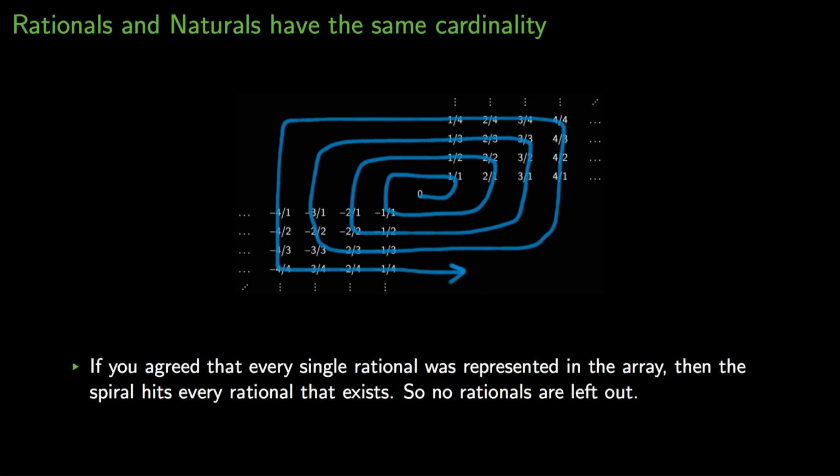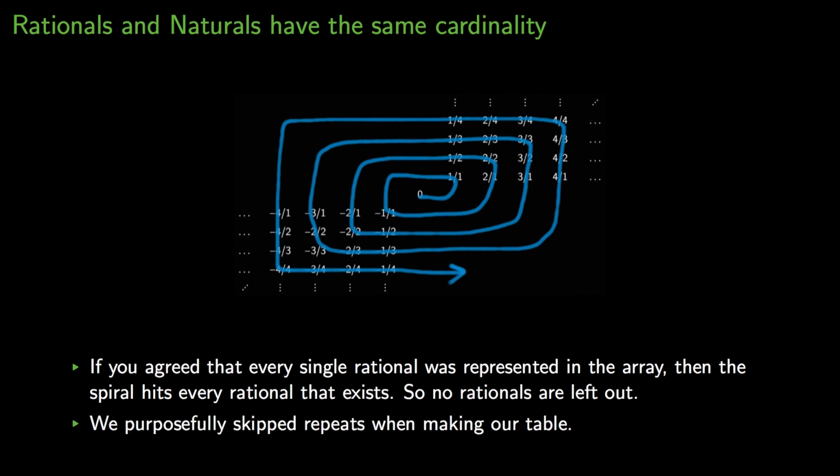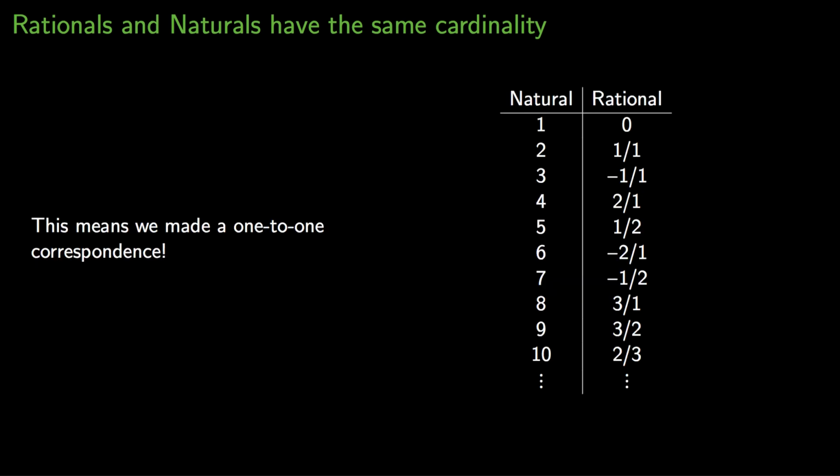If you agreed earlier that every single rational was represented in this array, then the spiral hits every rational that exists, and that implies my table doesn't leave any rational numbers out. Also, we purposefully skipped repeats when making our table, which means that the table will not have any repeated fractions, and that means this table represents a 1-to-1 correspondence.